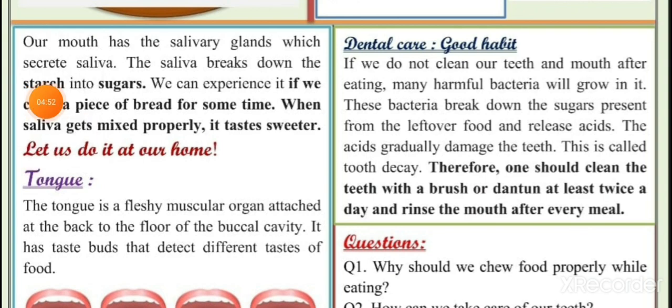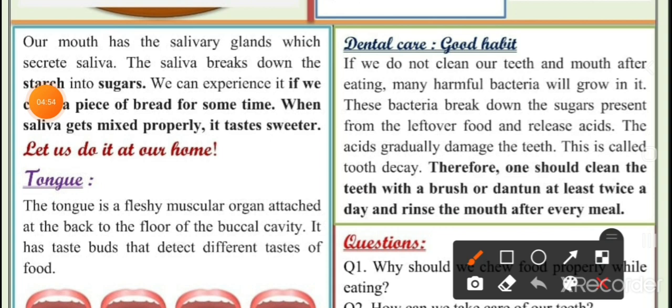They break down the sugars, release acids, and these acids act on the gums and the enamel of our teeth, and this is called tooth decay. So how can we prevent it? One should clean the teeth with a brush or datun at least twice a day and rinse the mouth after every meal.